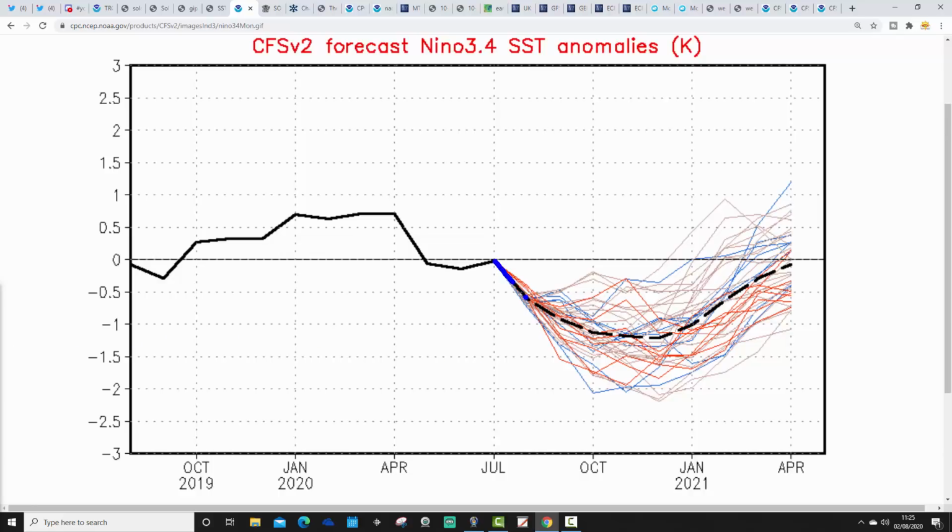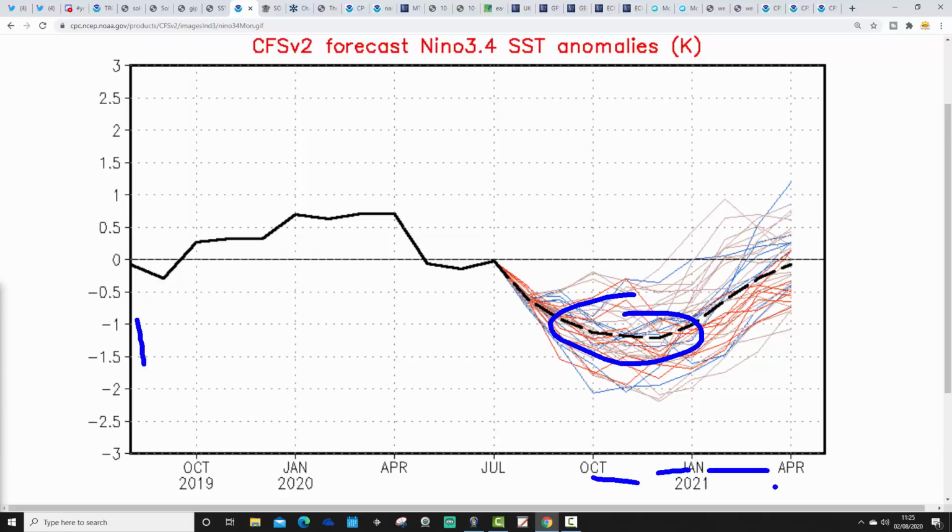So you see from the black dashed line that it's being forecast to fall away through the rest of this summer into the autumn, bottoming out sometime near to Christmas around here, and then starting to tick back up to ENSO neutral through next spring, which is very, very typical. But yeah, we're going down to around 1.5 degrees below average, so it's solidly weak La Nina territory from the CFSV2 for the end of the year, and so it looks like this winter is going to be a weak La Nina winter for 2020-21.